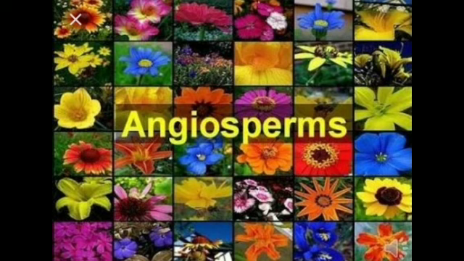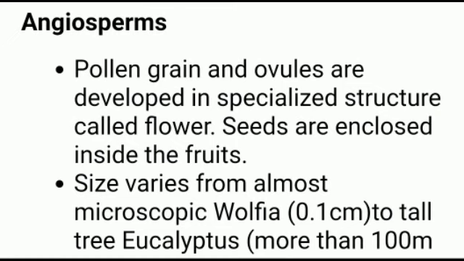Now let us begin angiosperms. Angiosperms are the plants with flowers and fruits. Just now we have studied that gymnosperms have naked ovules, but in angiosperms the ovules are enclosed in an ovary. Clear? We have seen fruits, inside that a seed is present. So that seed is the ovule and the outer fleshy part is the ovary.